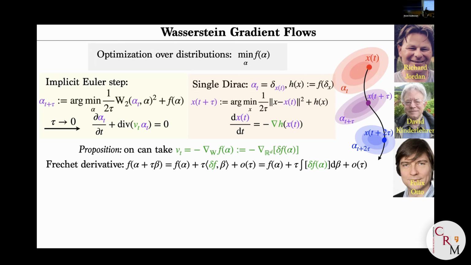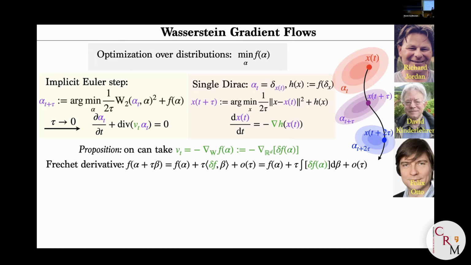The first thing you need to do is to take your function F and do, I would say, a classical Taylor expansion. So you take alpha, you take a little displacement, we say vertical displacement, so you add a little bit of beta, okay? And then you do a first order expansion, and you say that it would be F of alpha plus tau times a linear term with respect to your displacement. So what is a linear term? It's just the integral between a function and beta, okay?